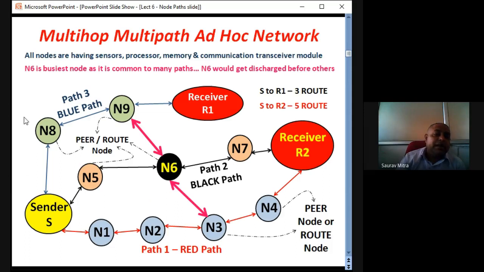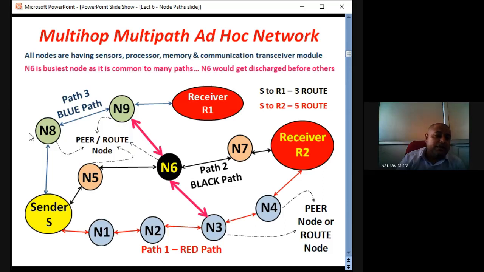This is called multi-hop transmission, because sender S to receiver R1 cannot be reached in a direct single transmission, because R1 is quite far off from sender S. Hence, it takes the intermediate path through peer nodes or route nodes. Sender S sends data to N8, it routes it to N9, and N9 routes it to receiver R1.